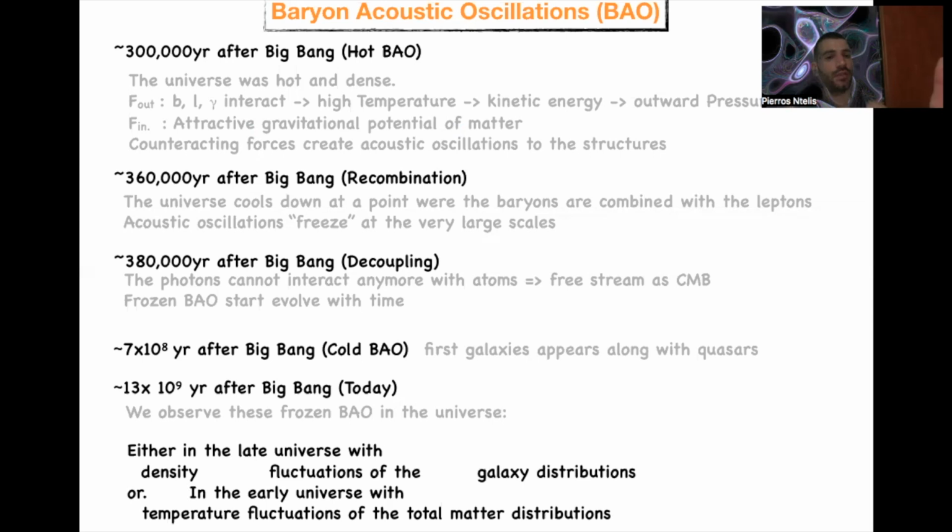We have 300,000 years after the Big Bang, the hot Baryon Acoustic Oscillation, BAO; 360,000 years after the Big Bang, the recombination; 380,000 years after the Big Bang, decoupling; 7 times 10 to the power of 8 years after the Big Bang, called cold BAO; and about 13 billion years after the Big Bang, today. Now, either in the late universe with density fluctuations of the galaxy distribution, or in the early universe with temperature fluctuation of the total matter distribution, this can be observed. And this is a very, very rough description.